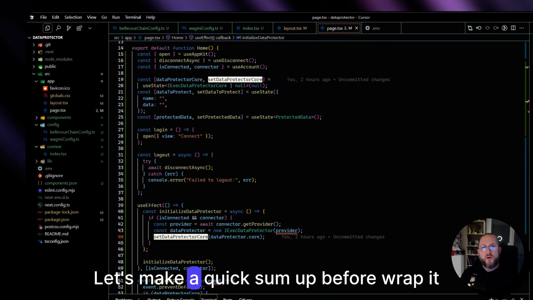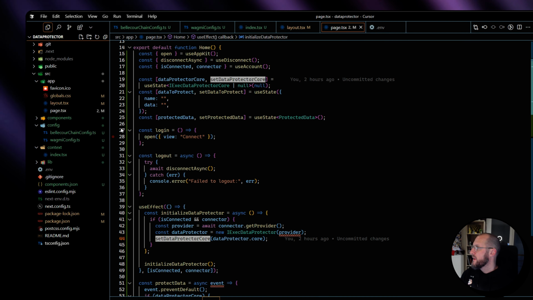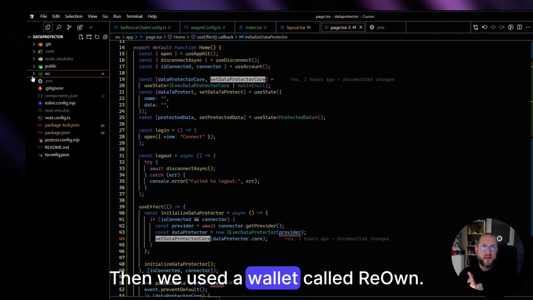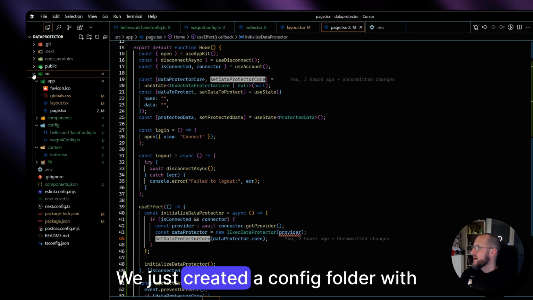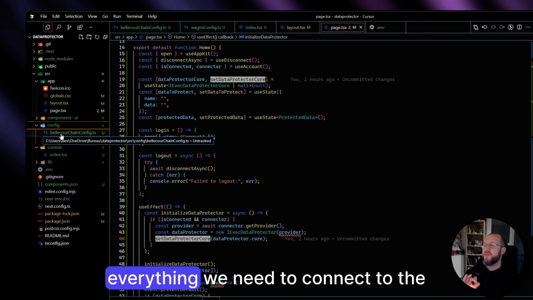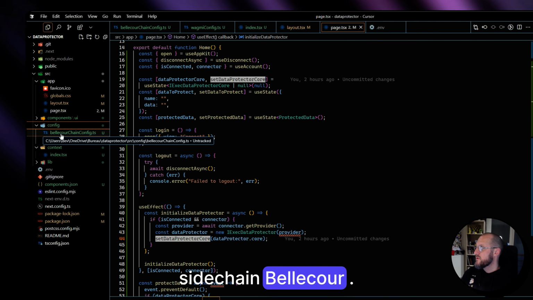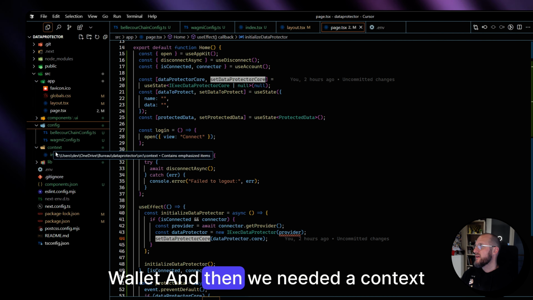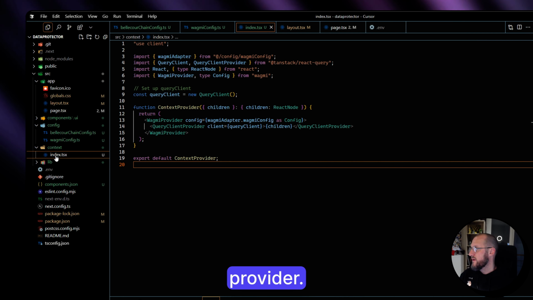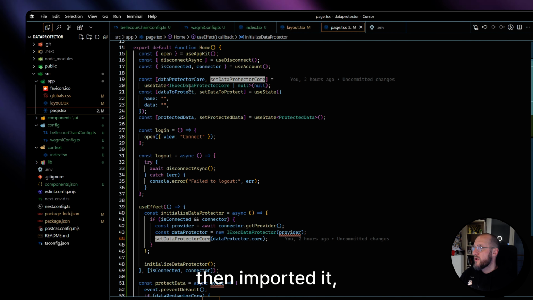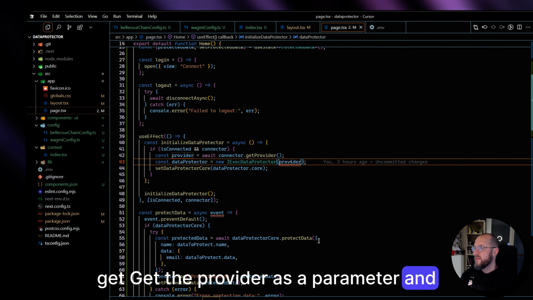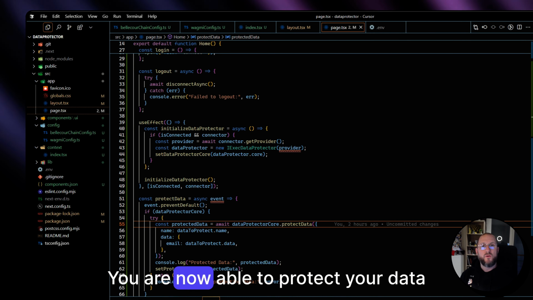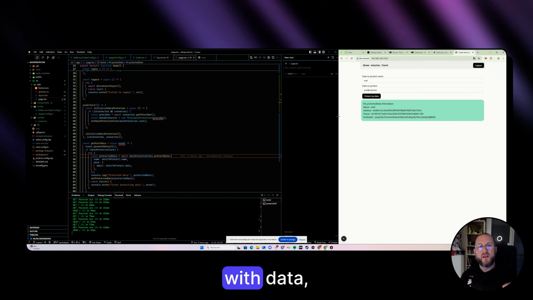Let's make a quick sum up before wrapping up. As you can see there, first we installed Next.js, then we used a wallet called Reown. We created a config folder with everything we need to connect to the sidechain Bellecour, then everything we need to be able to use the wallet, and then we needed a context provider. We installed Dataprotector, then imported it, got the provider as a parameter, and then you will be able to call every method available. And let's go. You are now able to protect your data with Dataprotector.